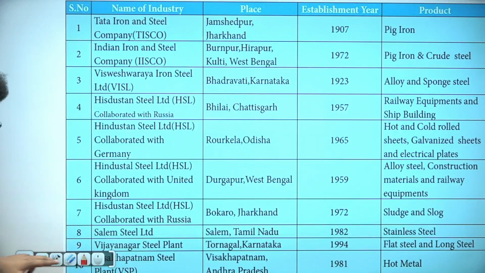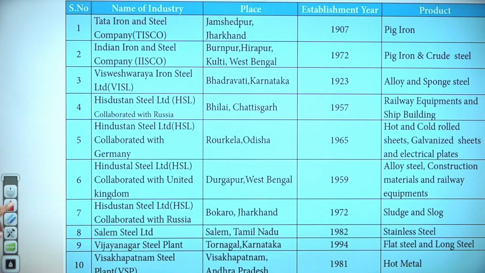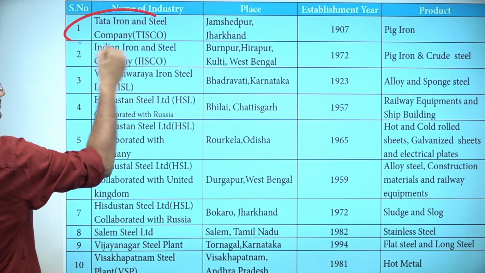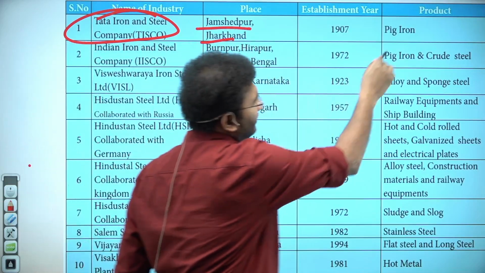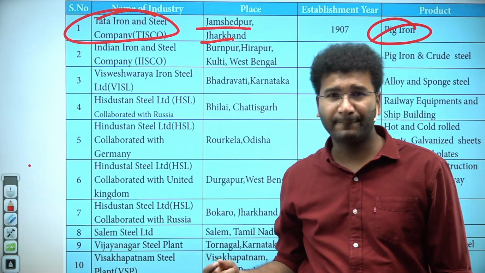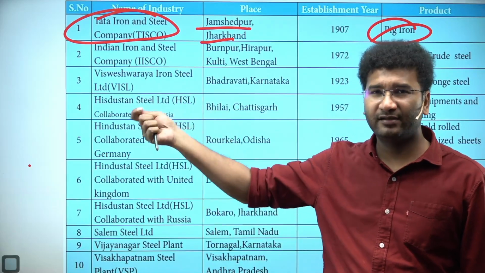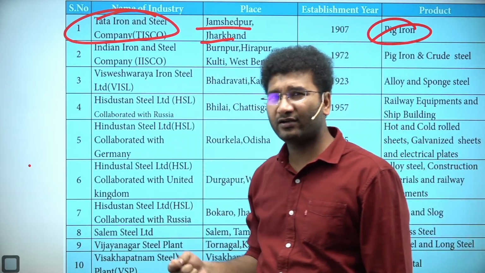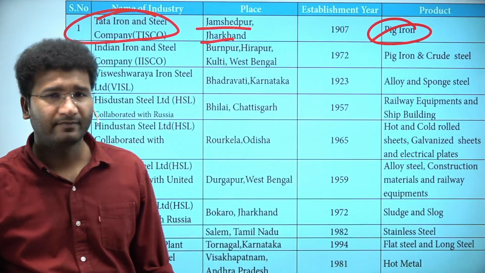In India currently you have majorly these 10 steel plants. One is Tata, Jamshedpur, okay? Here pig iron is made. Pig iron means a little pure form of iron, right? Pig iron is a little pure form of iron. More content of iron will be there in the pig iron, right?